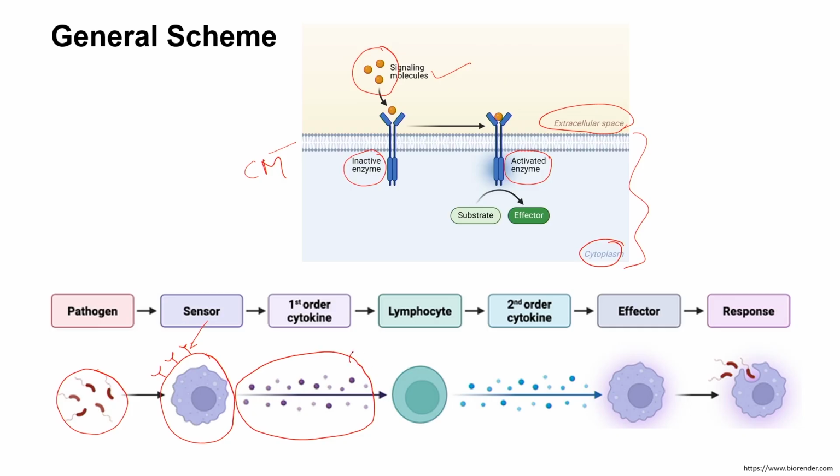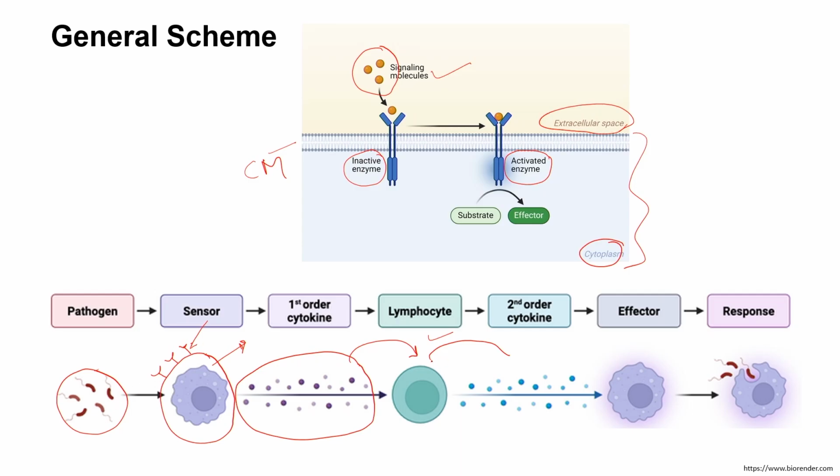They can activate a separate cell type, and we are trying to understand here some of the immune cells such as lymphocytes. And remember, we are talking about this as a general scheme. So this could change, this could be modulated. There are a lot of other phenomena that could happen in the immune system, but this is just a general scheme. Further, this lymphocyte can do a second round of cytokine production, because earlier it was produced through this antigen presenting cell which can bind to the pathogen through these sensors.